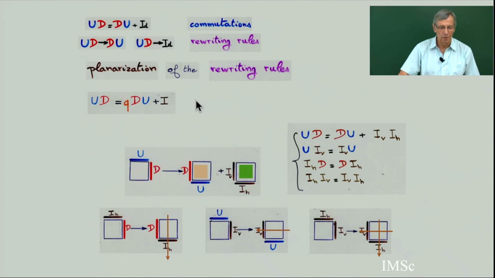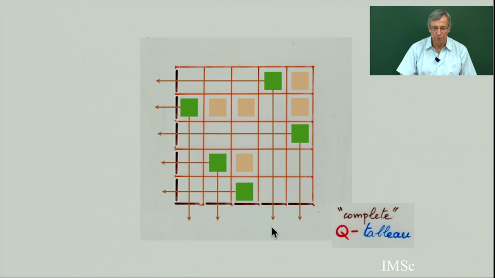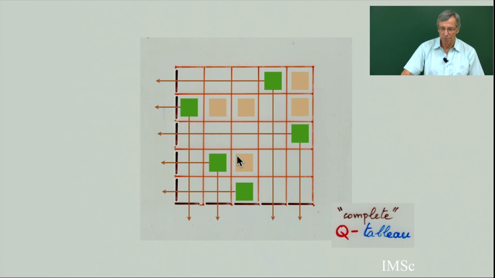And doing this, we have made a planarization of the rewriting rule. There are 5 possible rewritings. UD can give DU, UD can give identity, or identity D can give this, or this, or this. So we introduce two new operators, vertical and horizontal identity, to make a homogeneous equation. And we have these 5 rewriting rules, 5 possible labels on the cell, which give us the notion of complete Q-tableau. When you have all these possible rewritings, this is a permutation, but written as a complete Q-tableau.